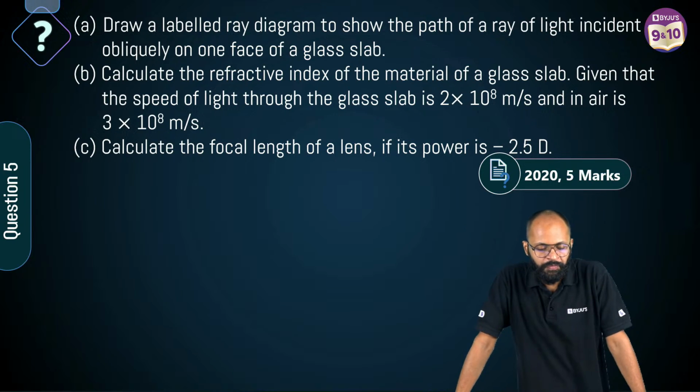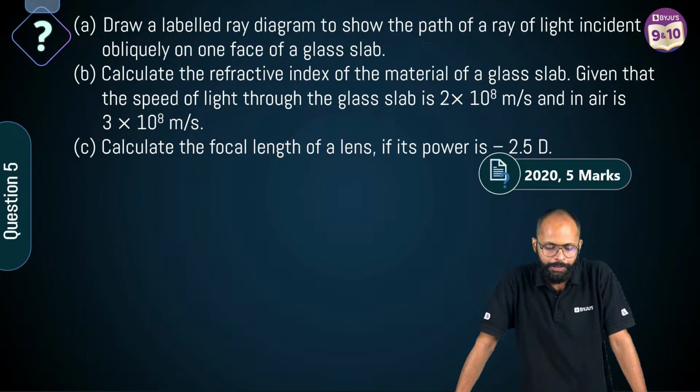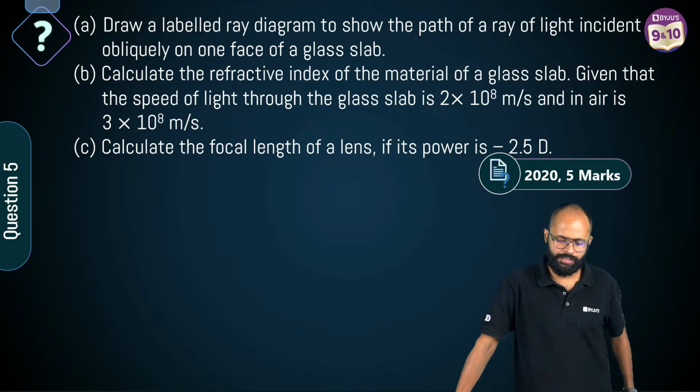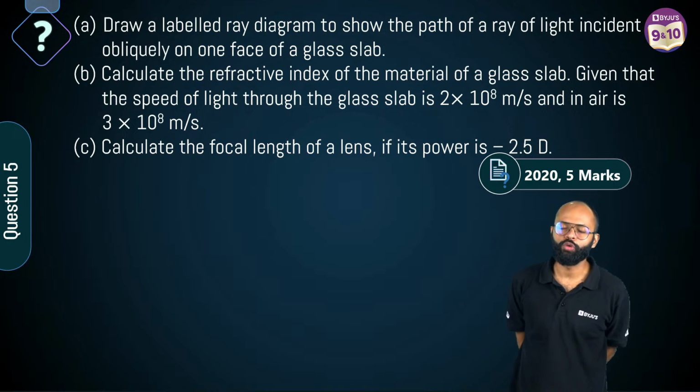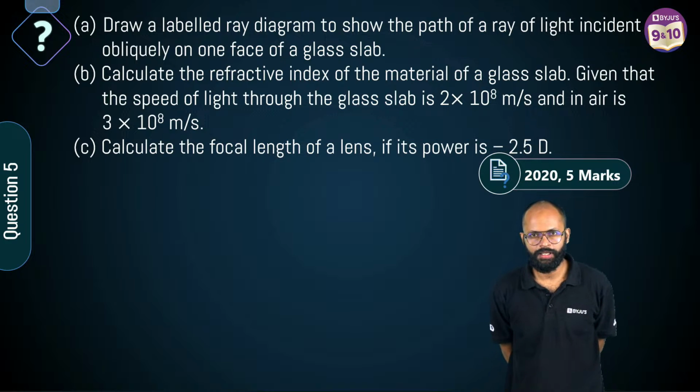Question number 5. Draw a labeled ray diagram to show the path of a ray of light incident obliquely on one face of a glass slab. Hey, what does obliquely mean? See, I know. Sometimes English trouble us. कभी-कभी ना अंग्रेजी हमको दुख तो देती है. क्या करें? अंग्रेजी है ना? छोड़ भी नहीं सकते इसको.